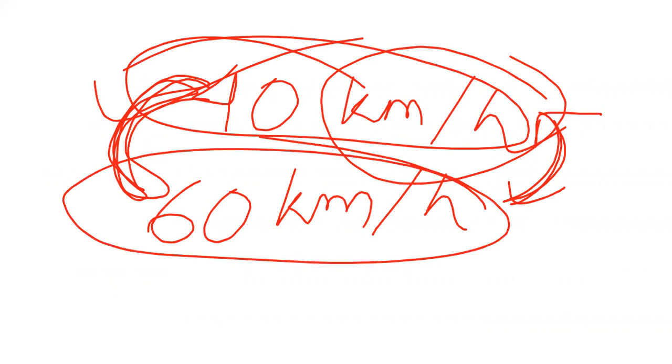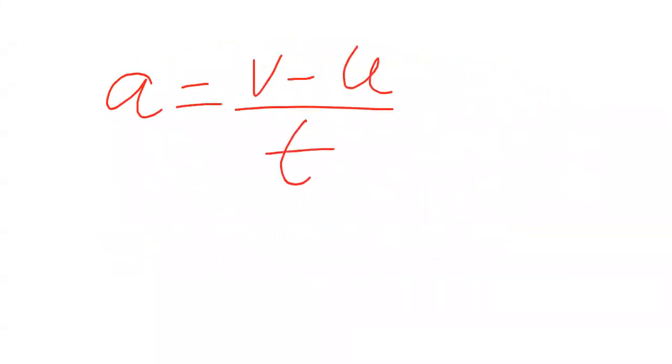Now, what is retardation? You have written, write again: a is equal to v minus u by t. Now look, I told you acceleration is positive, always positive, right?